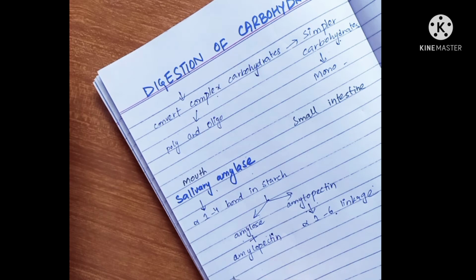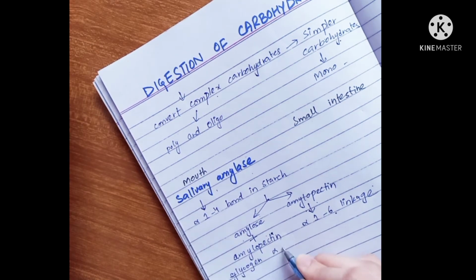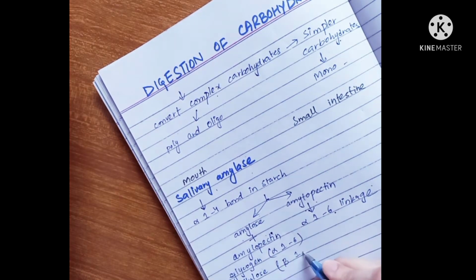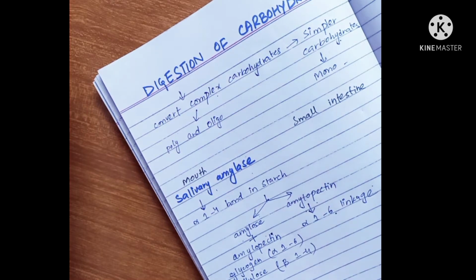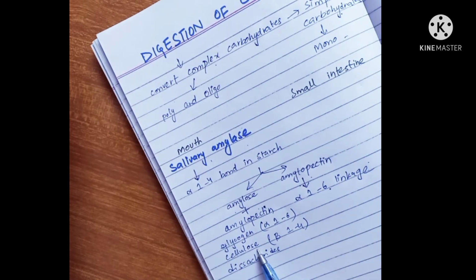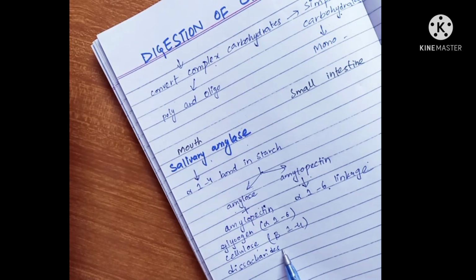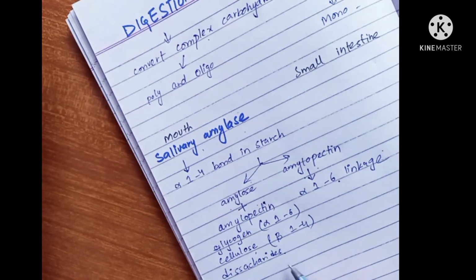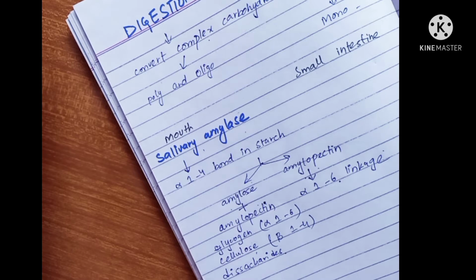For example, glycogen, which has alpha 1,6 linkage, cellulose, which has beta 1,4 linkage, and disaccharides, which can't be hydrolyzed by salivary amylase. They are hydrolyzed by disaccharidases, which are present in intestine. We will further discuss it. They all move along the GIT tube and enter the stomach.